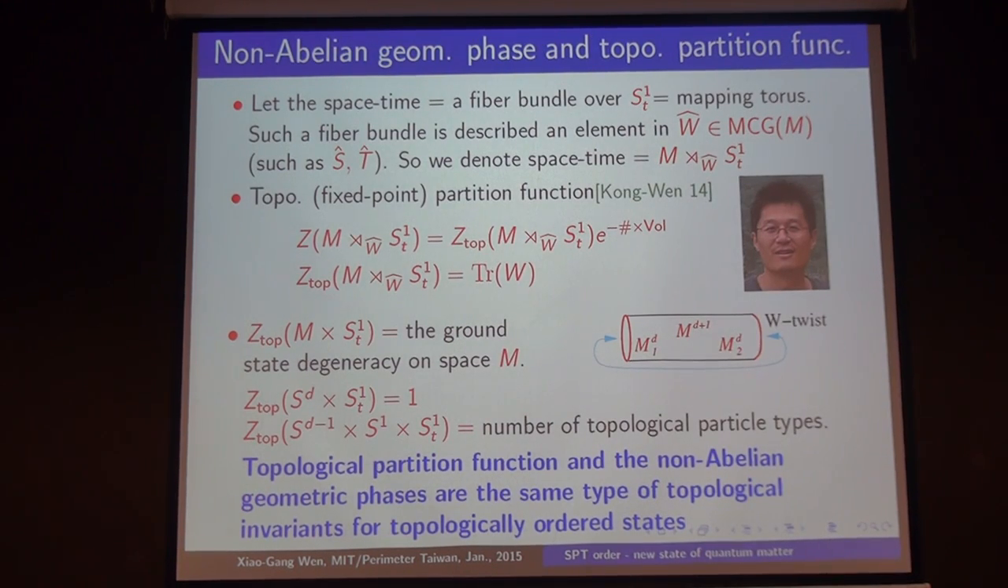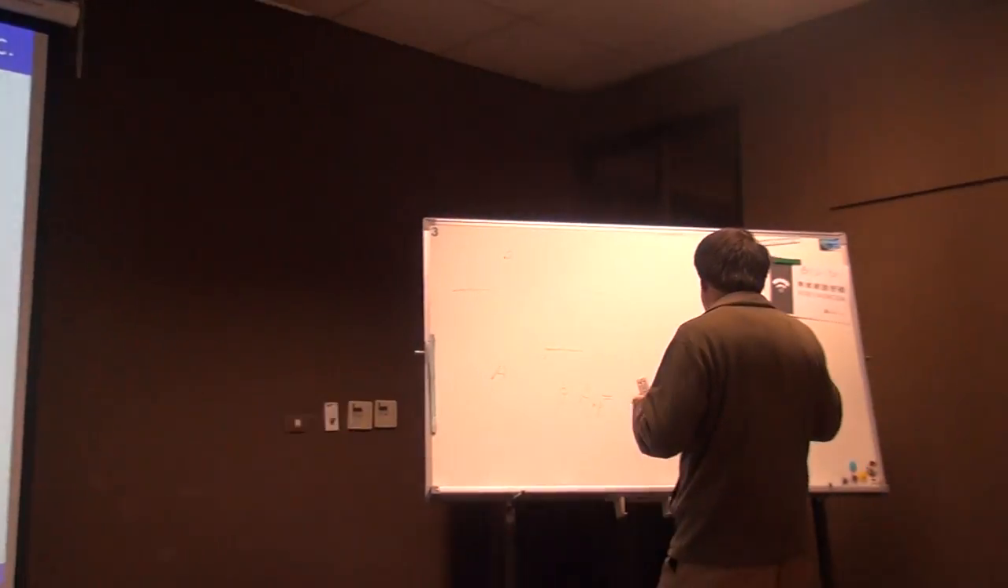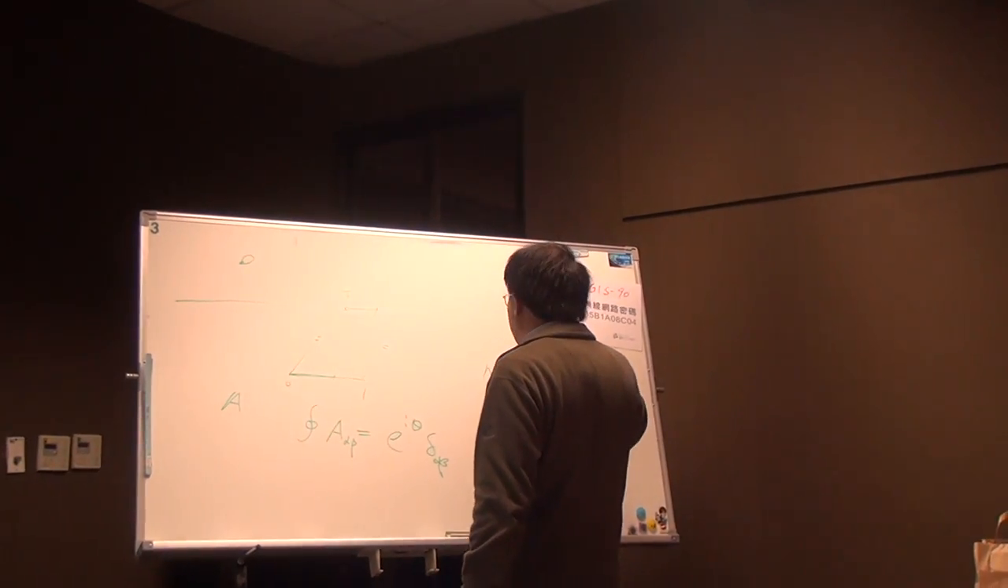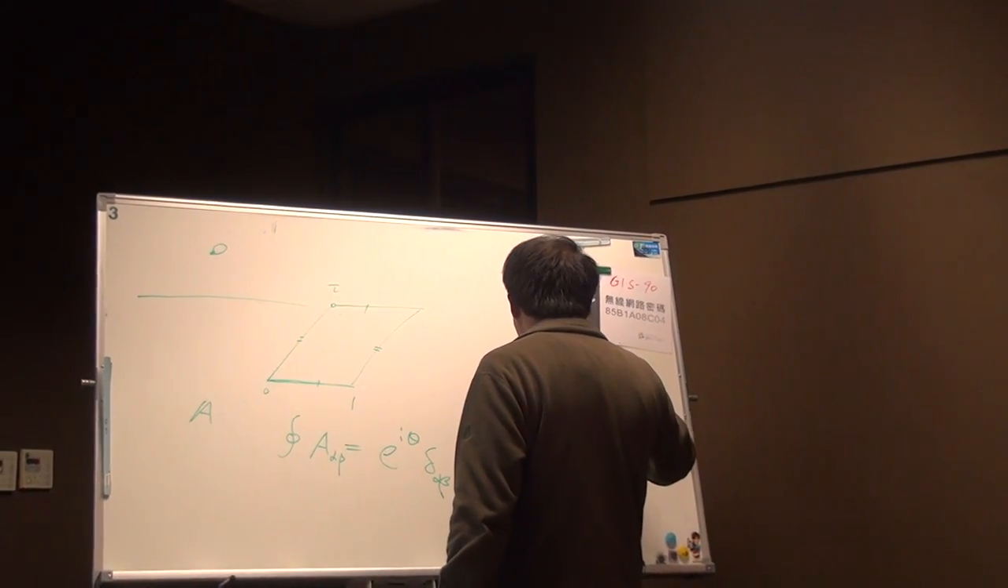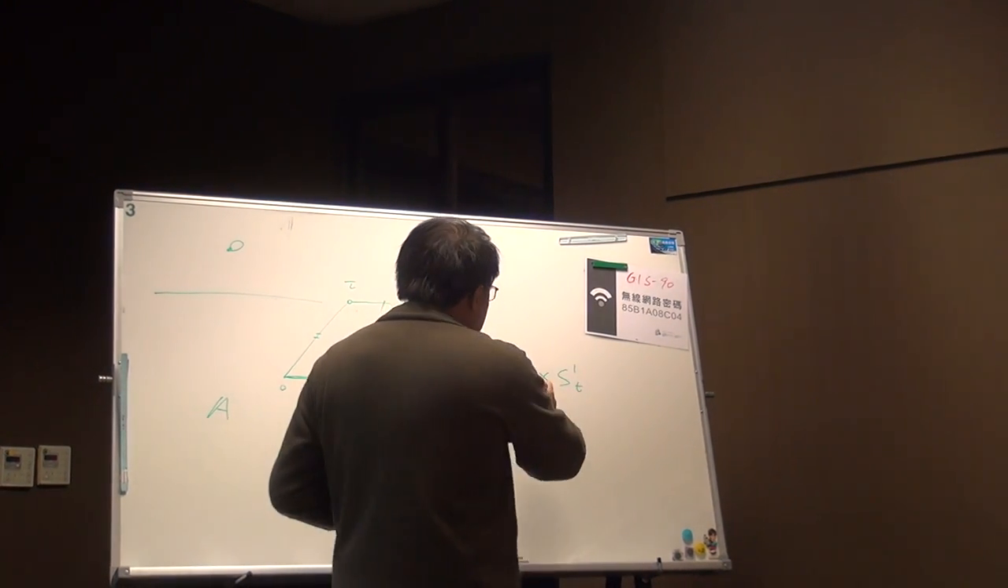And so here I want to mention that this non-abelian geometric phase is closely related to the partition function of a system, or the so-called topological partition function. And to understand such a connection, let's consider a special space-time. Usually the most natural space-time would be M times S1, where t is the time direction. So time is a loop, and M is a space.